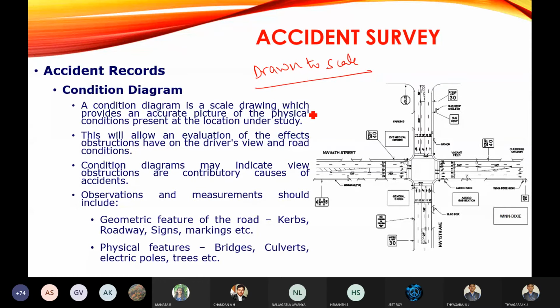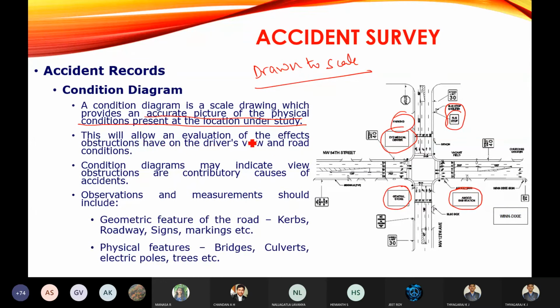A condition diagram is a scale drawing which provides an accurate picture of the physical conditions present at the location. You can observe the physical features here: the buildings are located, and you can see the bus stop and bus shelter represented. Then you can see the buildings, then the parking area. In the condition diagram, we represent the physical features of the area. The physical features of the area are recorded and marked on the sheet, which is drawn to scale.